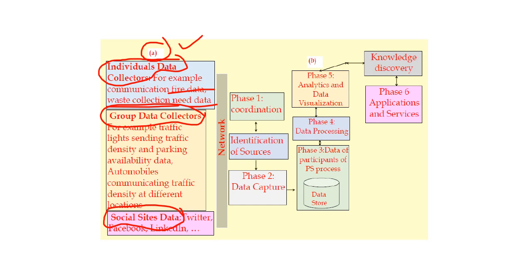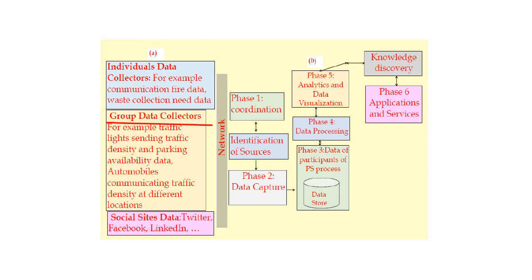Now the group data collectors, if you look here: traffic lights sending traffic density, parking availability data, automobiles communicating traffic density at different locations. These are all called group data collectors. Then you have got the social site data, which could be from your social media, like Twitter, Instagram, Facebook, something like that, right? So these are the different kinds of data collection.